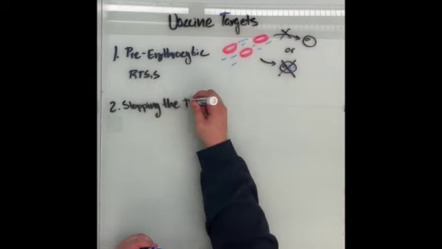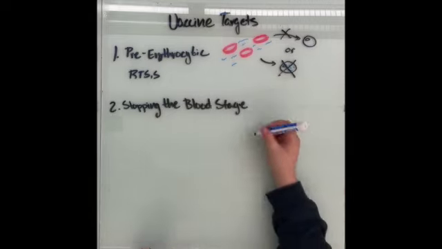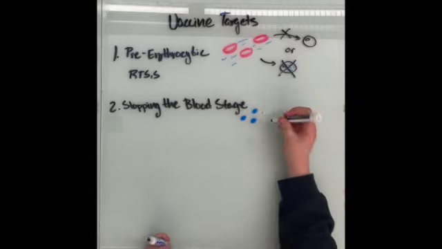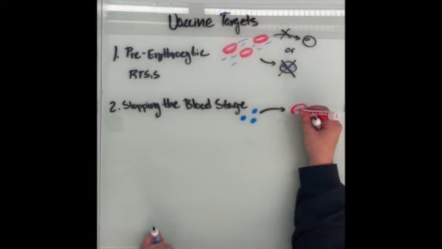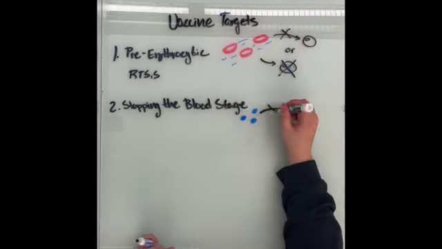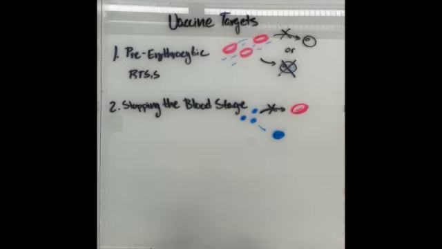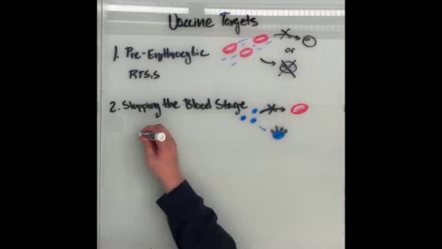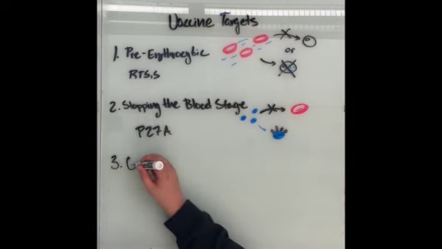Our second target is in the blood stage. It stops the invasion of blood cells by merozoites, and it is done by targeting the surface proteins. The merozoite surface proteins are targeted along with the apical membrane antigen 1 and Rh proteins. The merozoite surface protein is what I have drawn here. The most successful vaccine that targets this is the P27A vaccine.